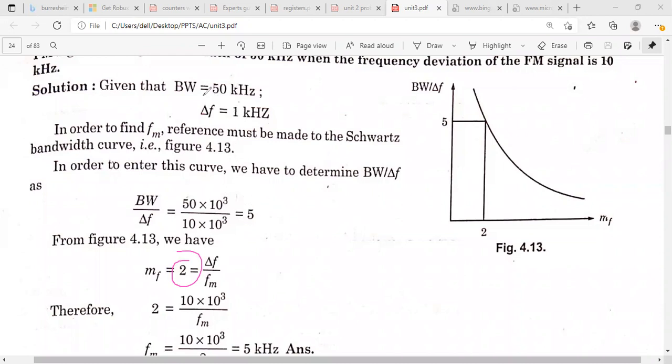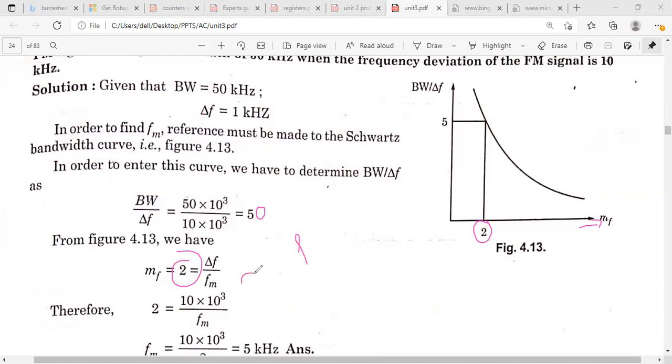So bandwidth is a known value, and the frequency deviation is 1 kilohertz, so you will get 50 here. And from the figure, the modulation index on the x-axis is given as 2.